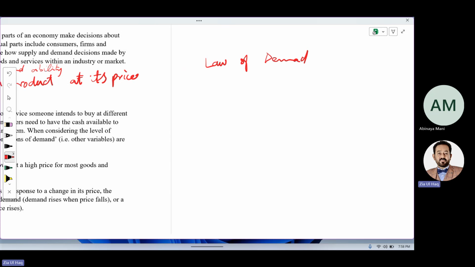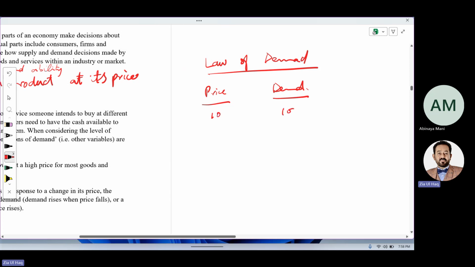According to the law of demand, suppose price is 10 and demand is 100. When price increases to 12, demand will become 80. Price increasing to 14, demand will become 60.